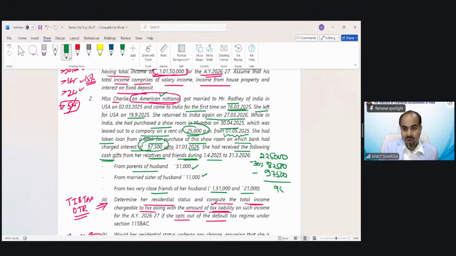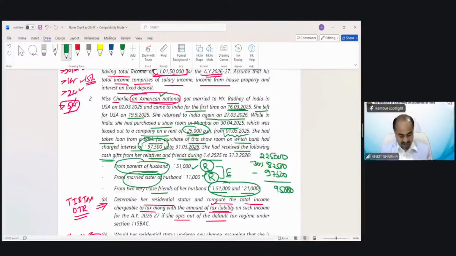So the income from house property would be 95,000. Gift from in-laws are exempted because they fall under the definition of relative. Married sister also falls in the definition of relatives, so no taxability, they both are exempted. But friends do not fall in the definition of relative, and as the monetary gift is exceeding 50,000, the full value is going to be taxed in case of this. So 151 and 21 also going to be taxed under income from other sources.